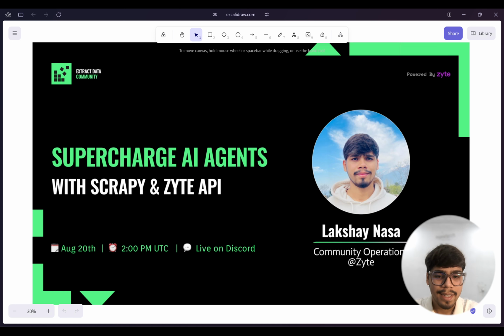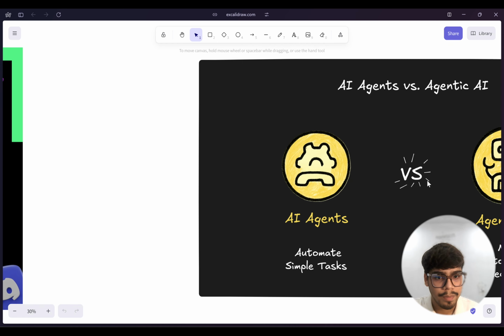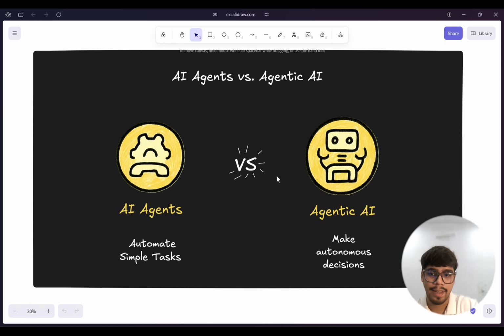To understand that better, we need to understand the difference between AI agents and agentic AI. Take AI agents as software systems designed to automate specific, well-defined tasks which have predefined rules. It might be a chatbot, it might be a small sorting tool.